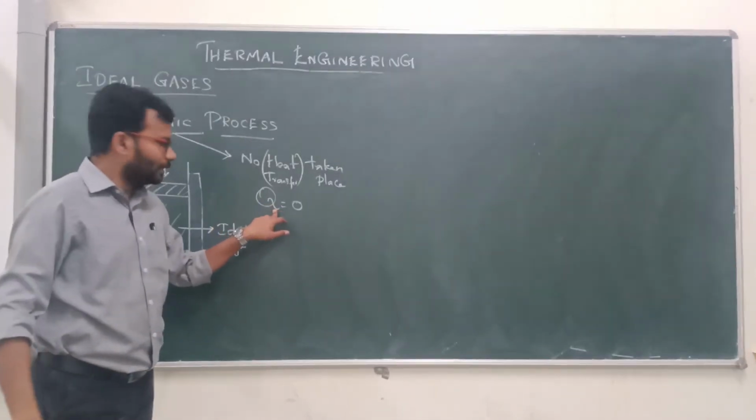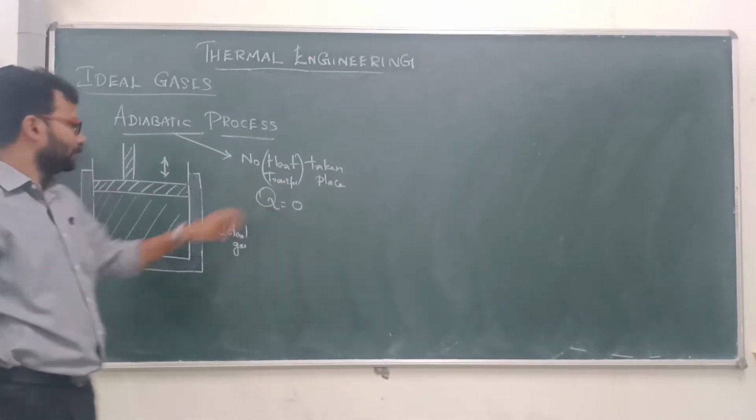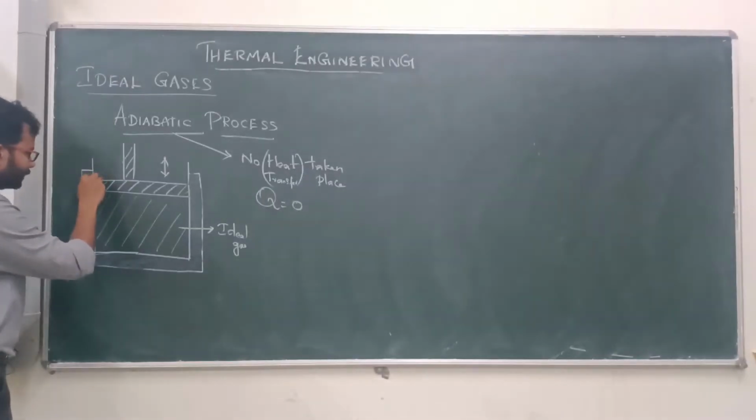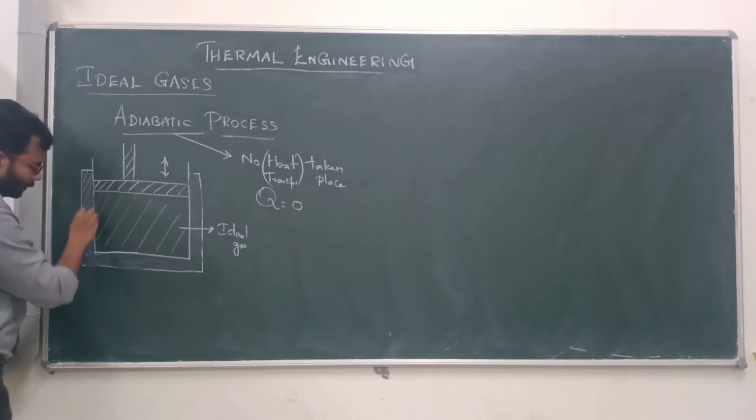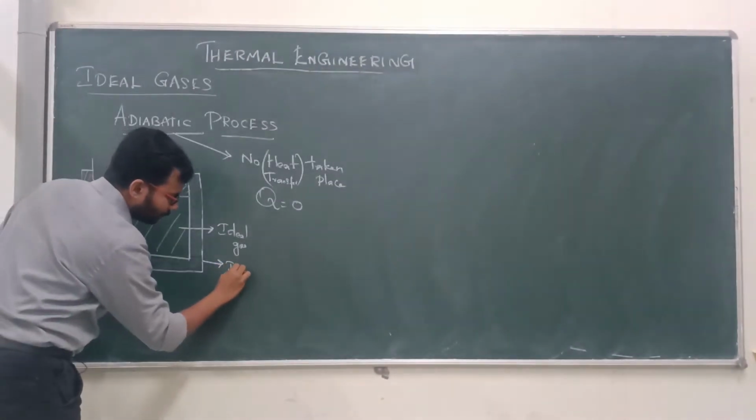Here we are saying that no heat transfer takes place. How does this happen? We are providing an insulation layer.